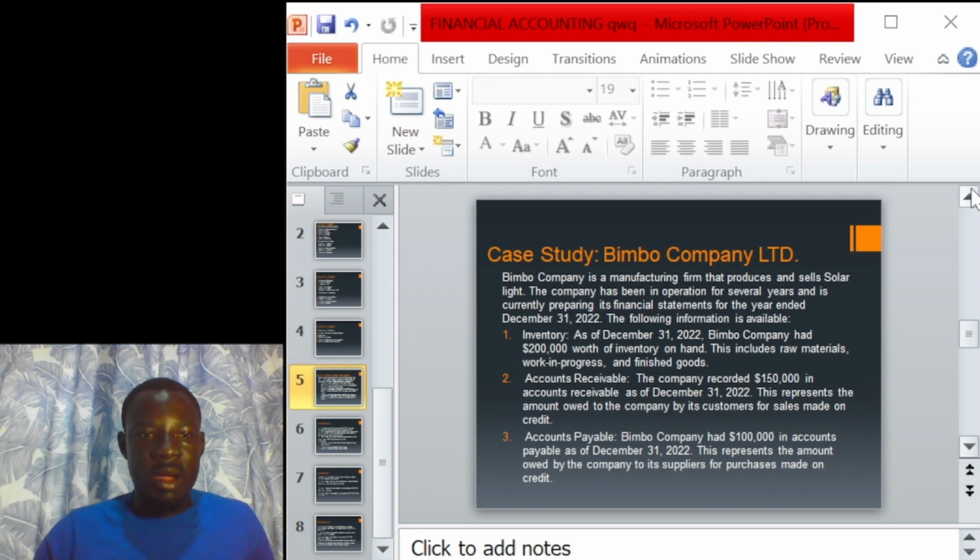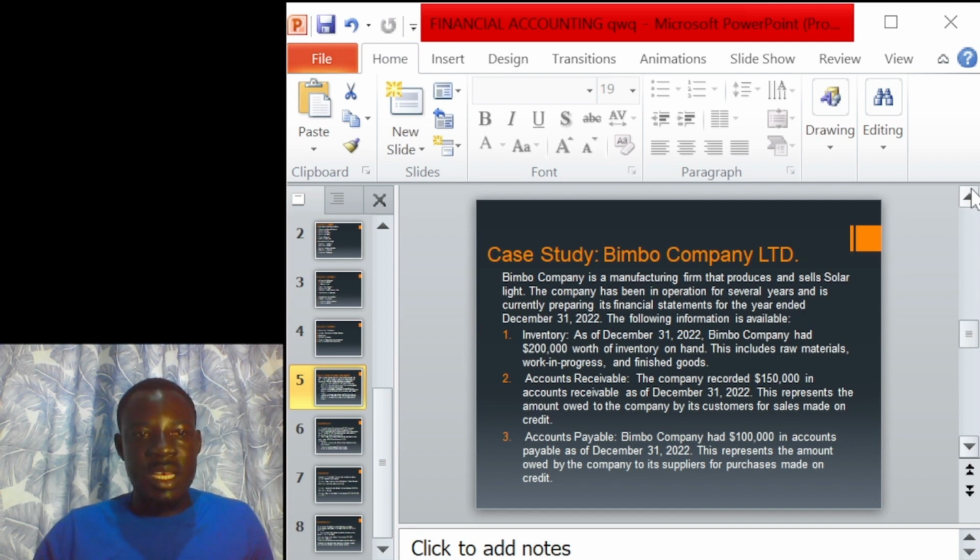This represents the account owed to the company by its customers for sales made on credit. You see, it means that this $150,000 are people who are owing the company at the end of 31st December 2022. Let us proceed.